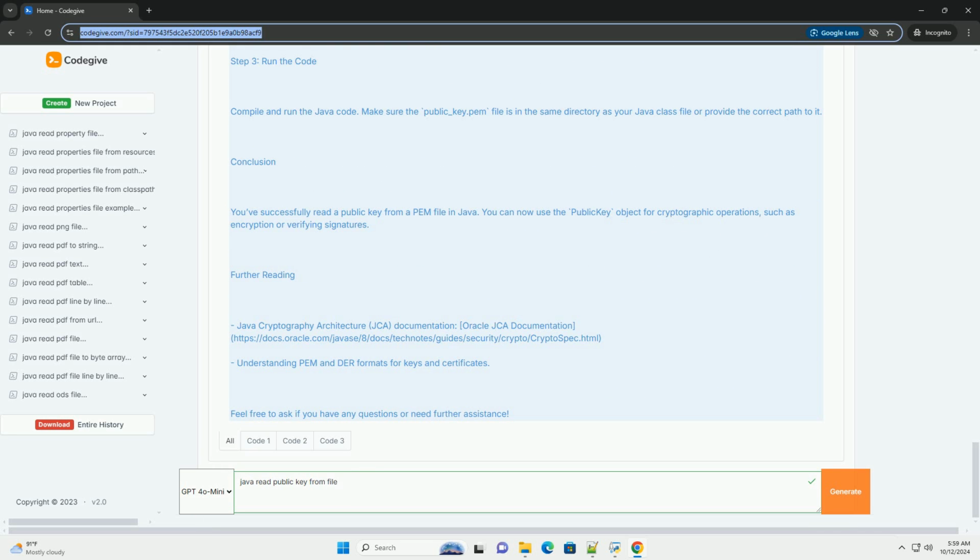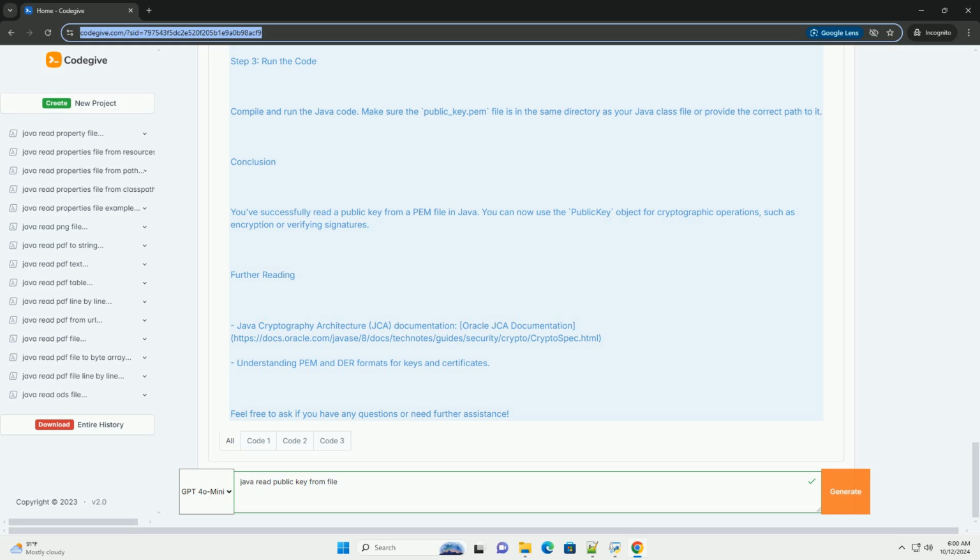Step-by-step tutorial. Step 1, create a PEM file with a public key. You can create a PEM file containing a public key. Here's an example of a public key in PEM format. Save this content in a file named public_key.pem.